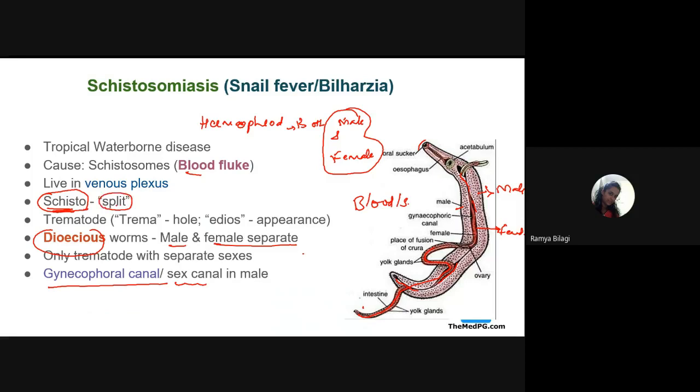Whose body is split over here? The male body. Yes. Now another thing you have to remember. Another very important morphological feature is that they have got the suckers. These are called the oral sucker and the ventral sucker. Can you see these rounded openings over here?